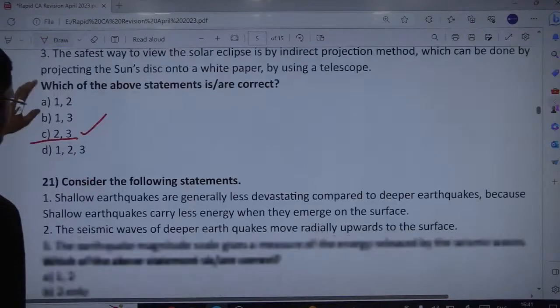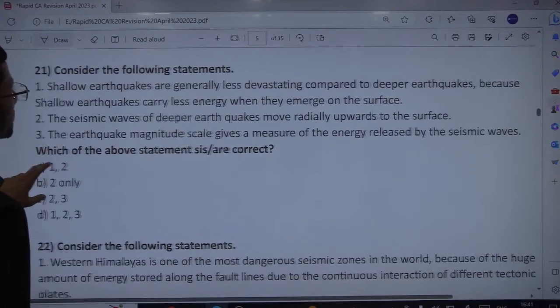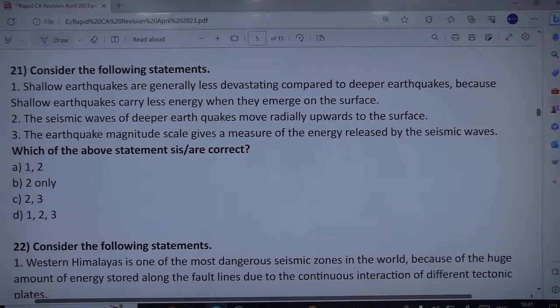Okay. Next is shallow earthquakes. So the next question is related to earthquakes. Okay. Can you read the statements?